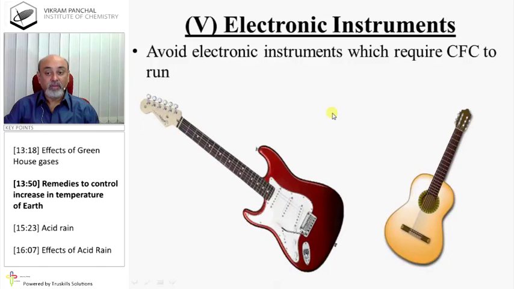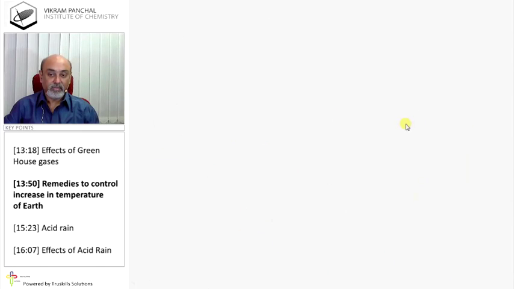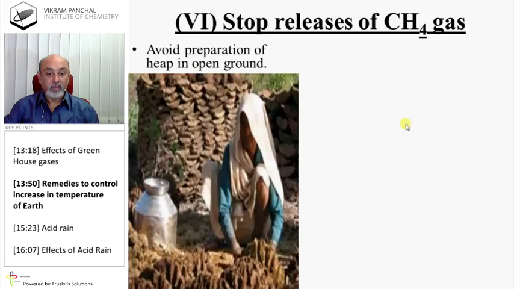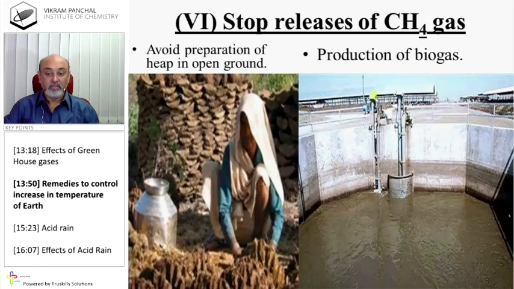Avoid electrical instruments which require CFC to run. Stop release of methane gas. How? Avoid preparation of heat in open ground. Production of biogas is very important.